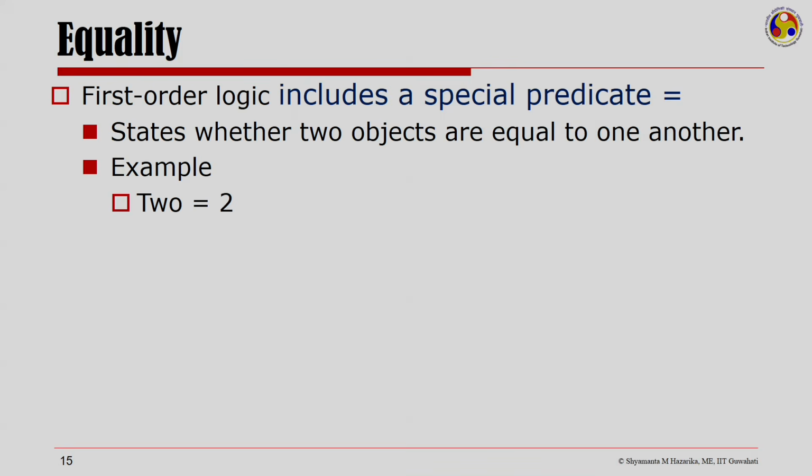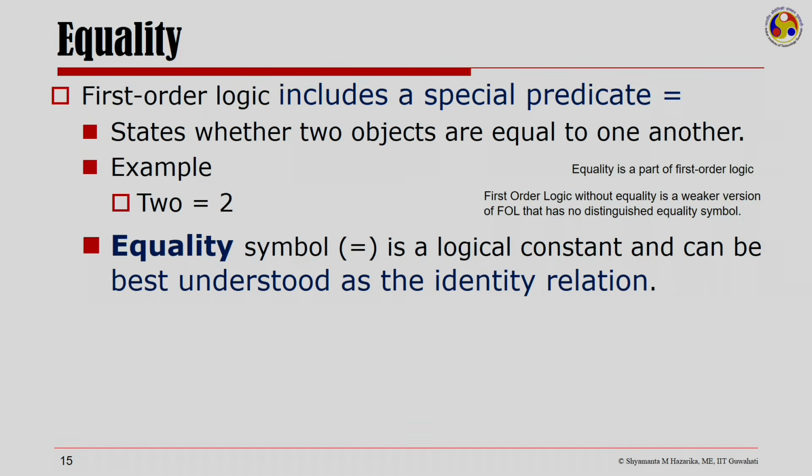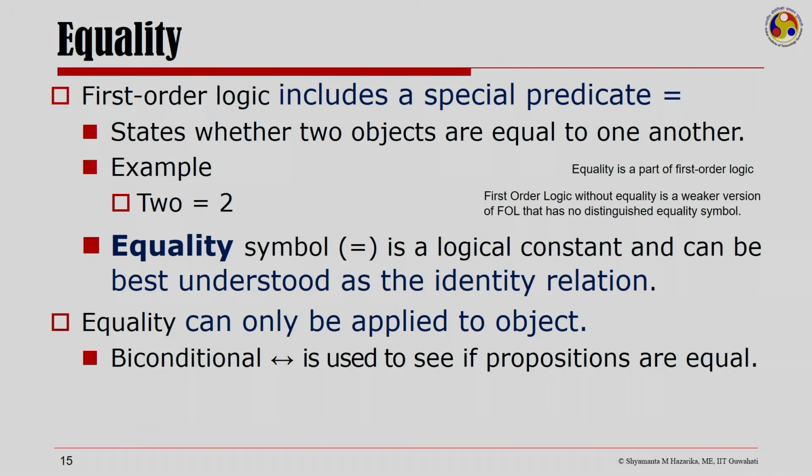An example here could be: I could have an object 2 and an object 2 there, and I could say 2 is equal to 2. The equality symbol is a logical constant and can be best understood as the identity relation. First order logic without equality is also possible, but it is a weaker version of first order logic that has no distinguished equality symbol. Equality can only be applied to objects.